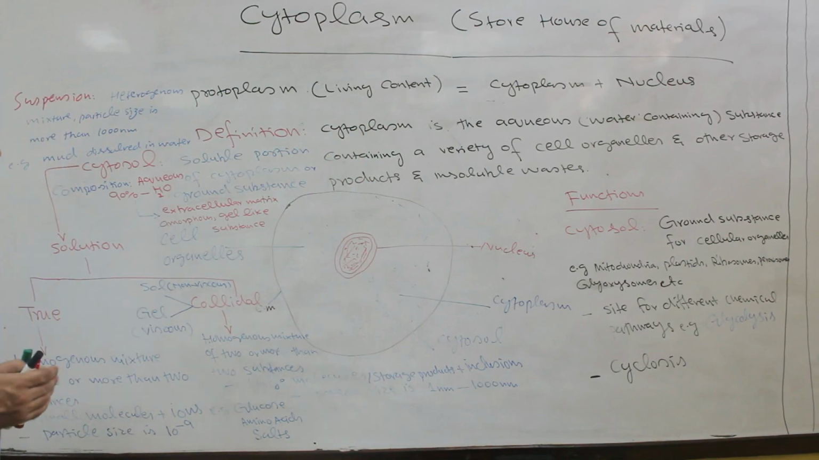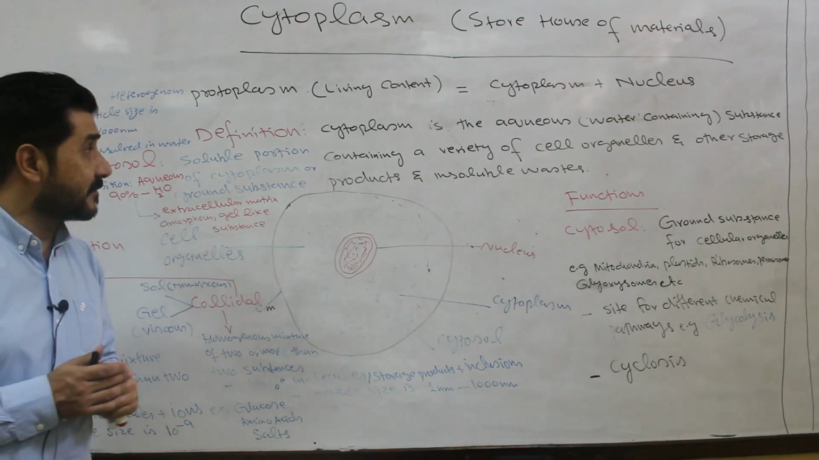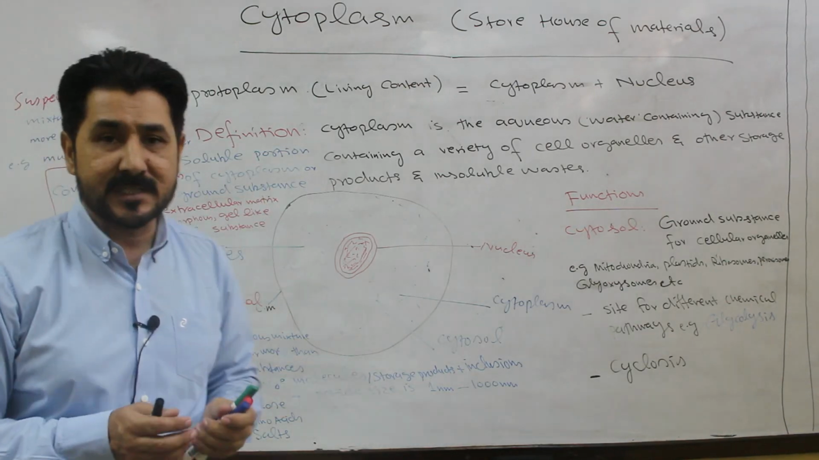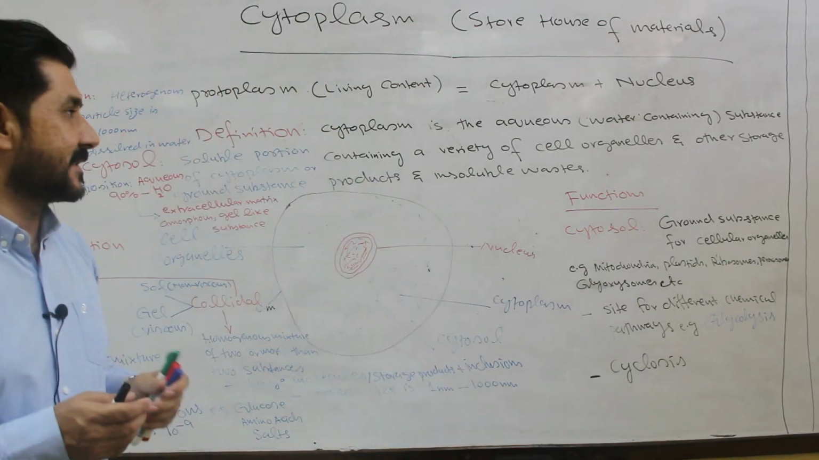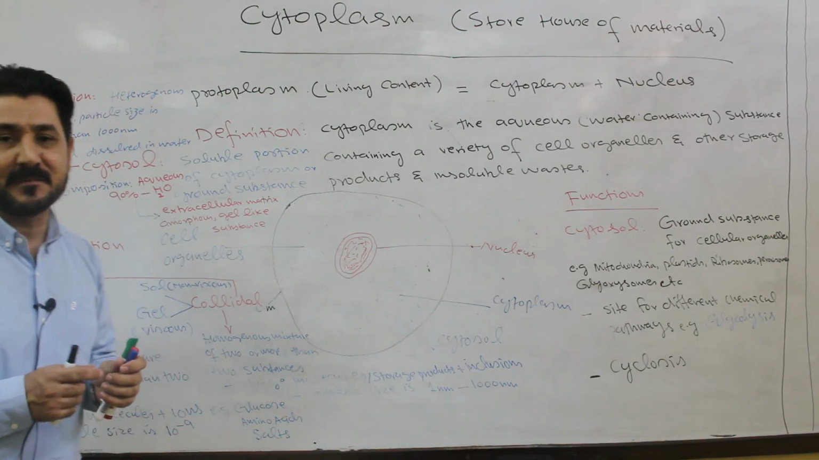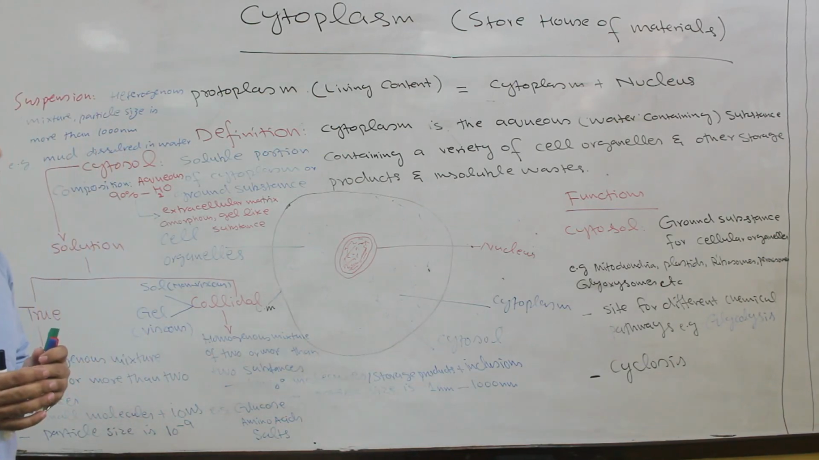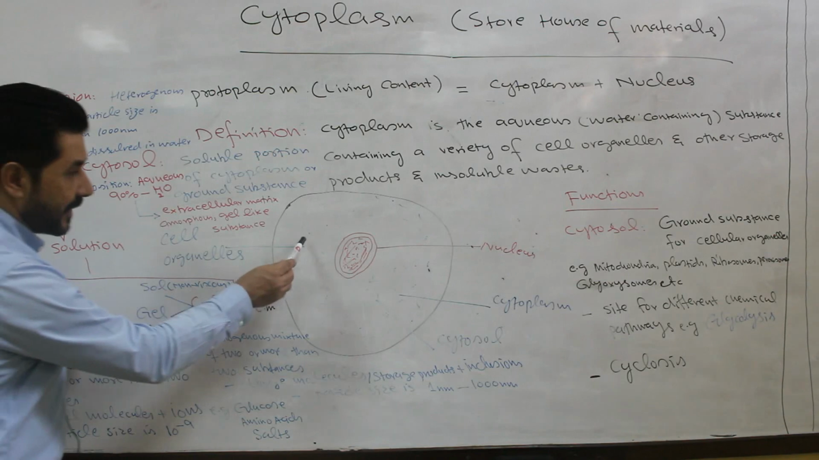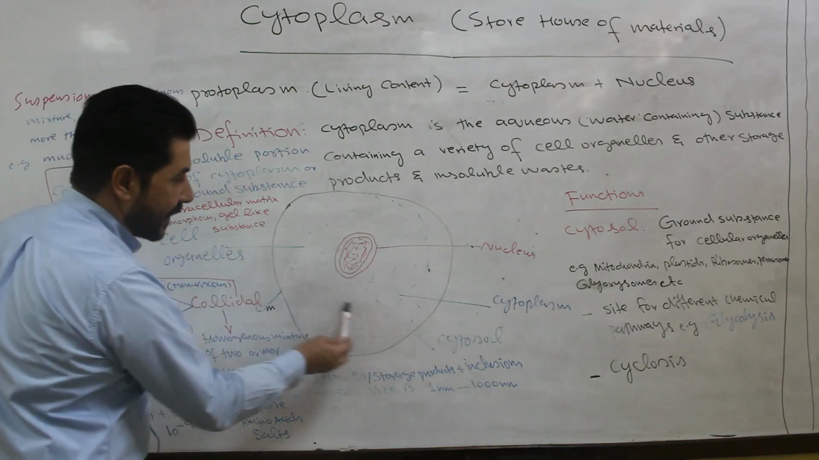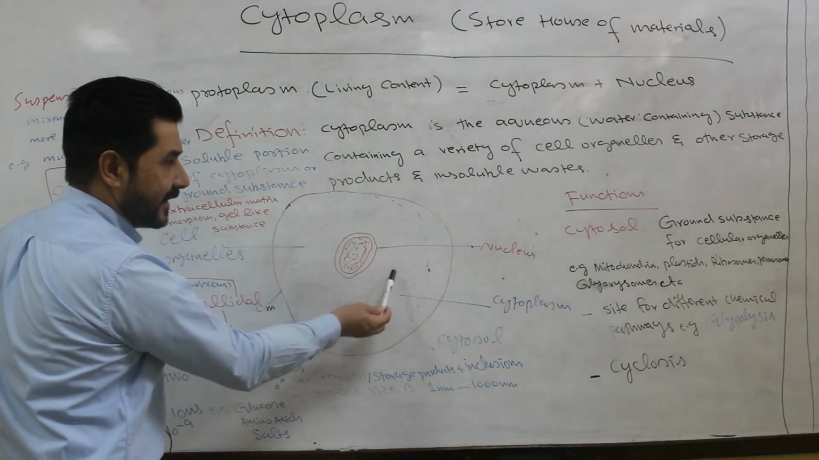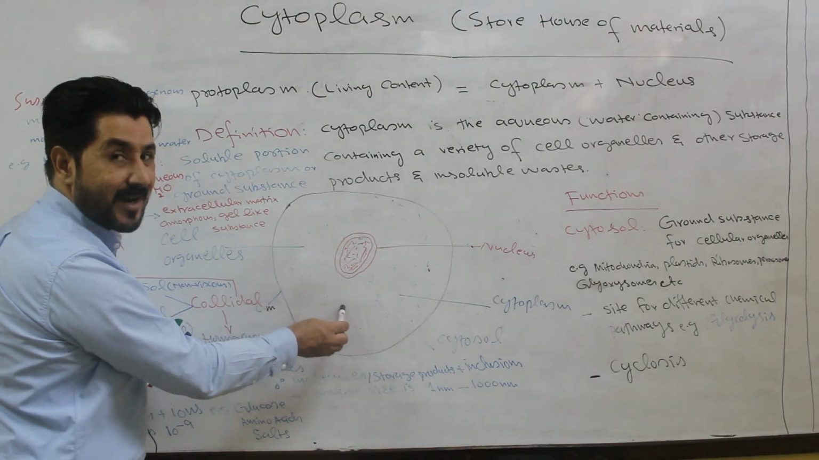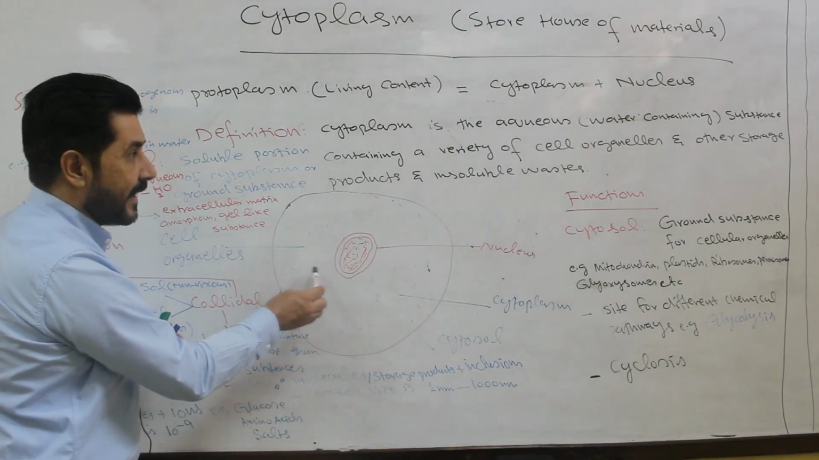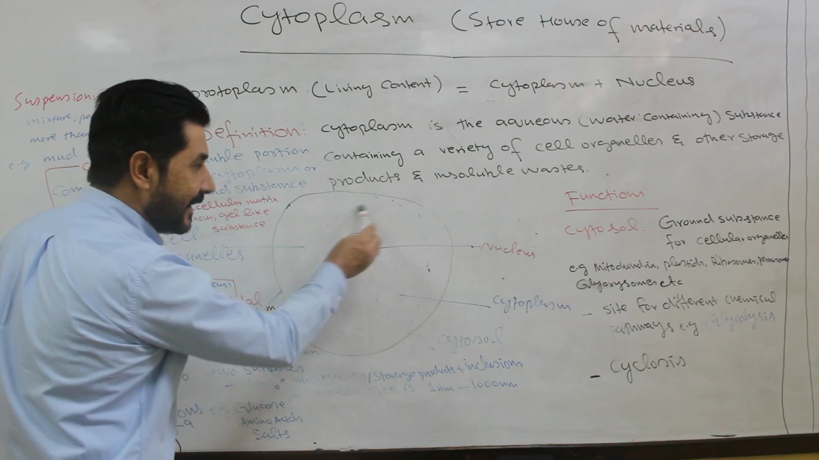Now we will define the cytoplasm. What is the definition of cytoplasm? Cytoplasm is the aqueous or water-containing substance containing a variety of cell organelles and other storage products and insoluble waste. So by definition, cytoplasm is the aqueous, water-containing region. Aqueous means it mainly consists of what? Water, that is H2O, and it contains a variety of cell organelles.